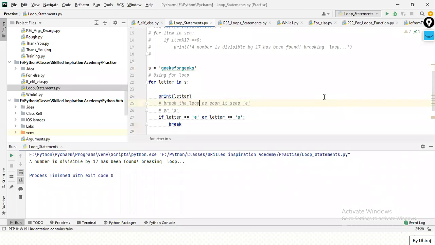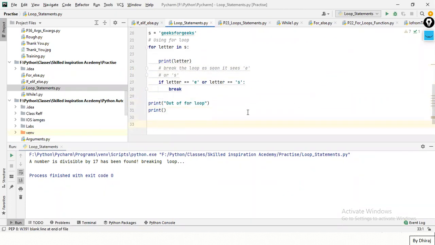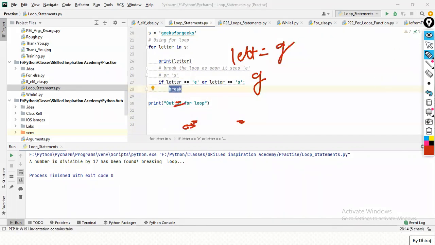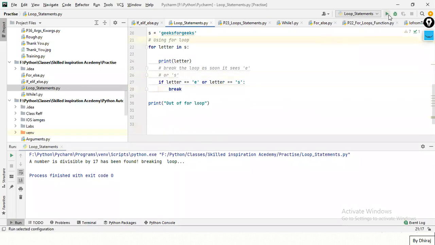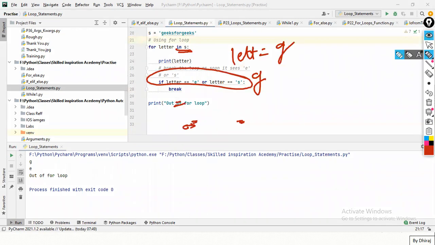Now I have some statement out of the loop. So what will this break do? Guys, break will stop the execution of the loop if this condition gets true. Getting it? If I print this, see, I'm just getting G, E, and out of the loop.